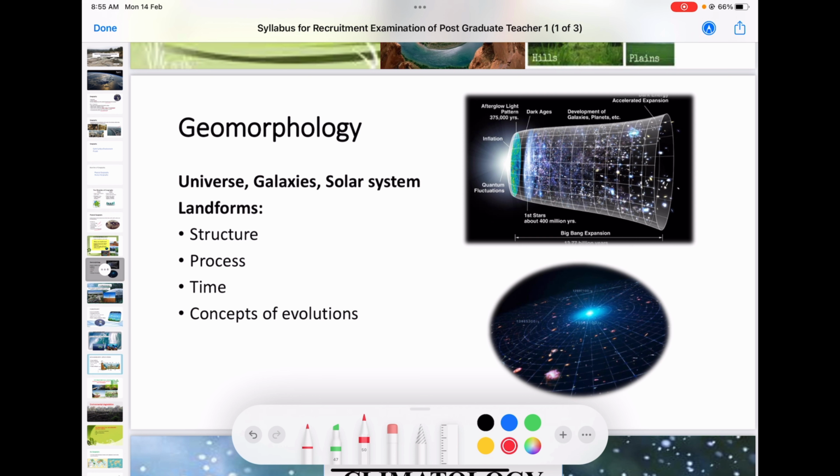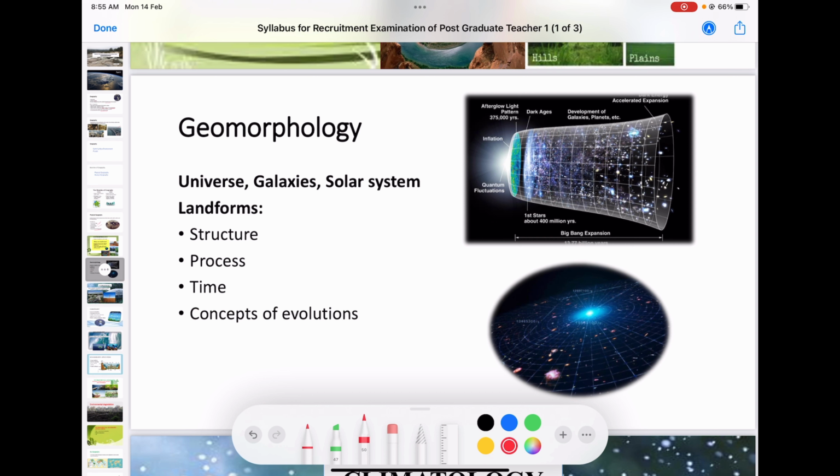If somebody asks you what is an aeolian landform, or gives you an example like hamadas or dunes, which kind of landform is this, and which factor is creating this kind of landform. They can ask such questions from this. So we want to go into detail on each of these: structure, process and time.